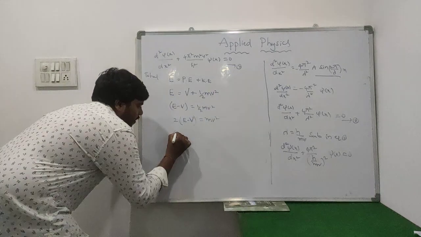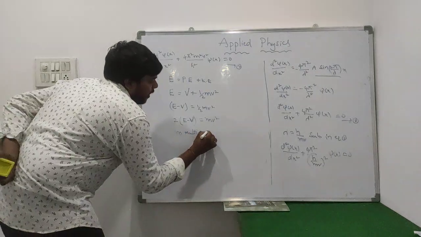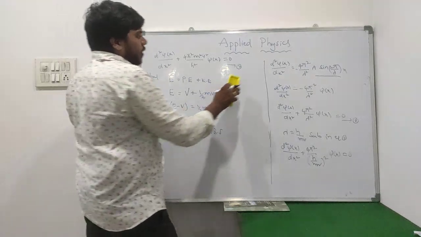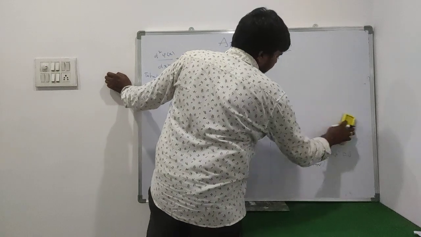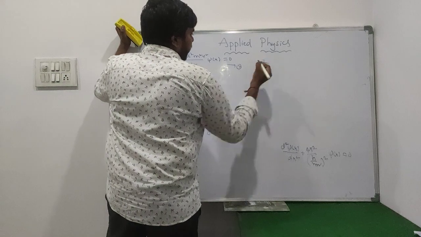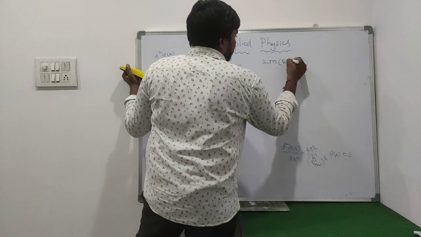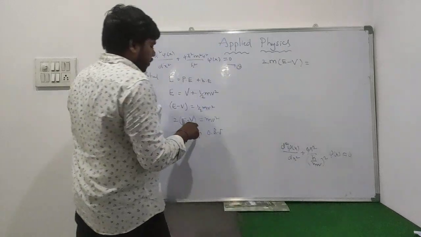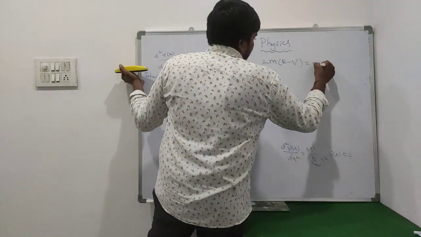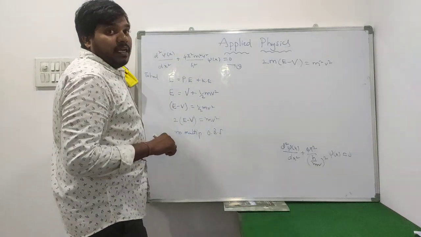Then we multiply m on both sides. While multiplying m on both sides, in the left hand side we don't have any m, so we get 2m into E minus V, which is equal to, in the right hand side we already have m, so again multiplied m into mv square, that is m square v square. So 2m into E minus V is equal to m square v square.